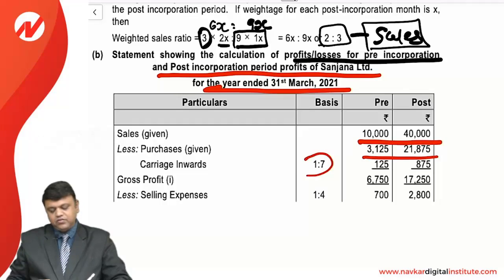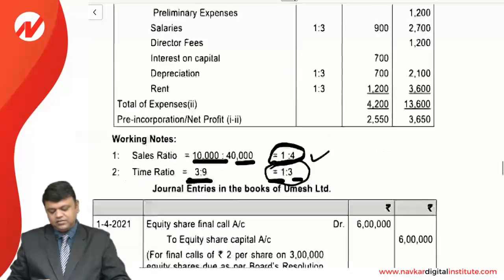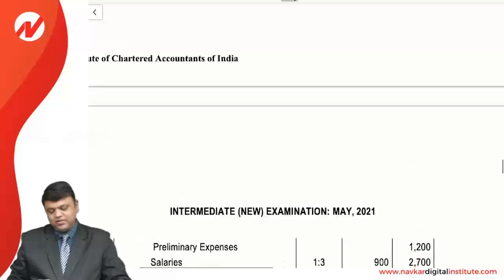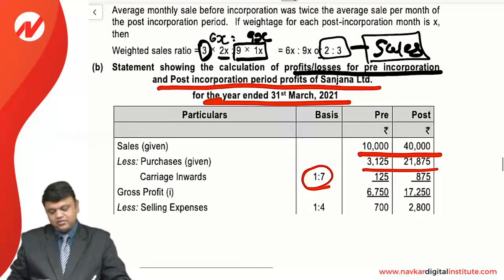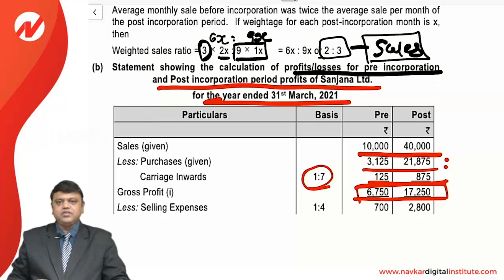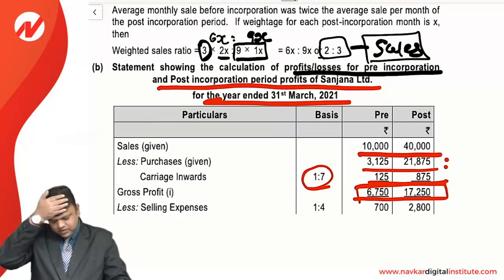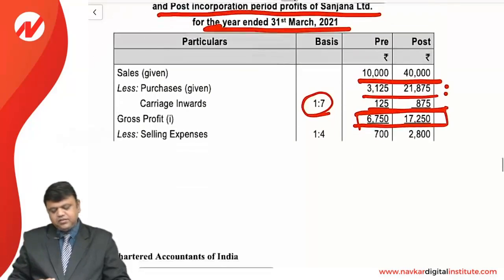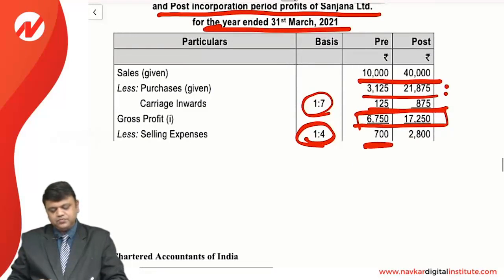Carriage inward is always based on the purchase, as we have already calculated. Now we have a gross profit, as we have deducted the purchases and purchase-related expenses from sales. So we will have the gross profit, deducted with the selling expense on the sales ratio.